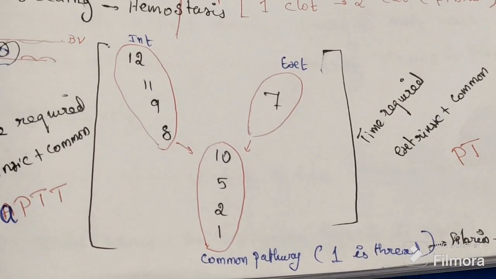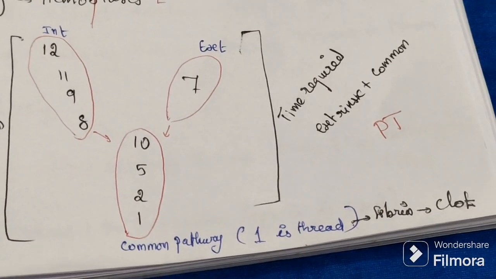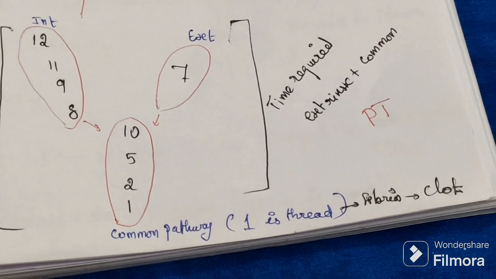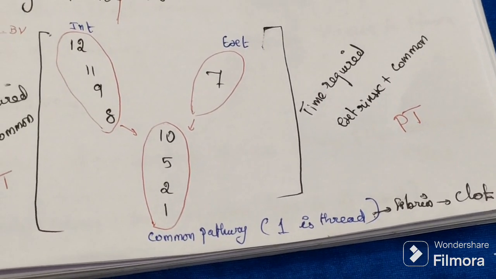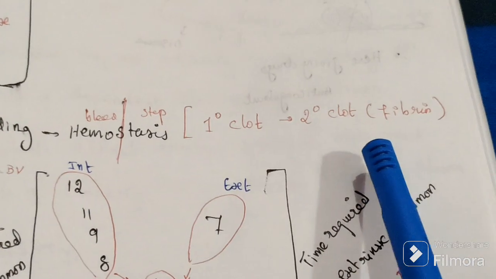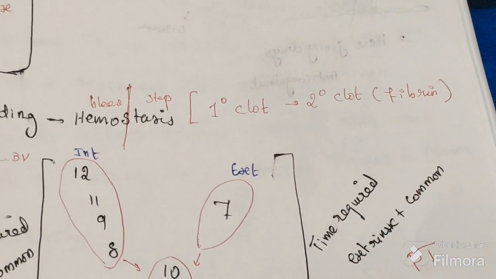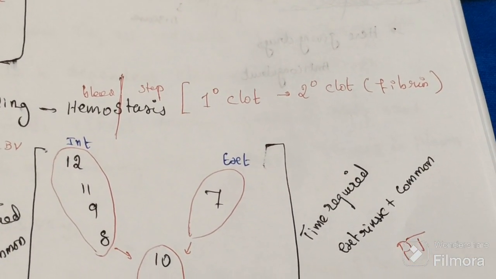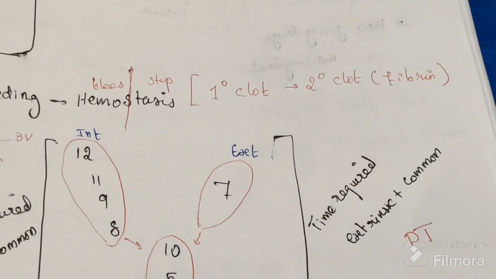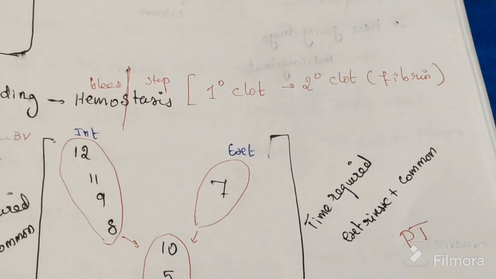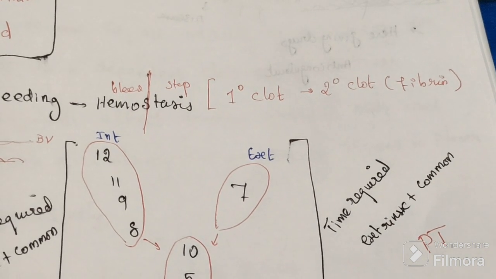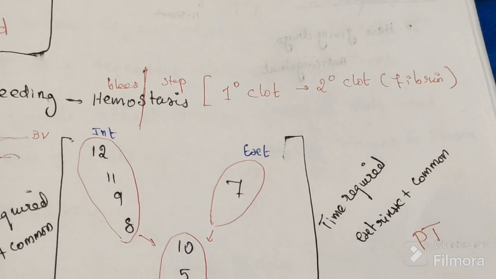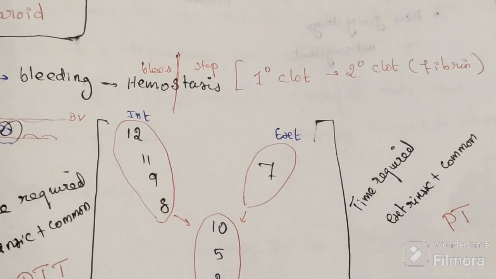This is the thread, fibrin. So we want to activate fibrinogen into fibrin, which will convert our primary clot to a secondary clot. This primary clot is converted into a secondary clot. All these things happen inside our body, and ultimately healing takes place. How does the clot take place? This is clotting.